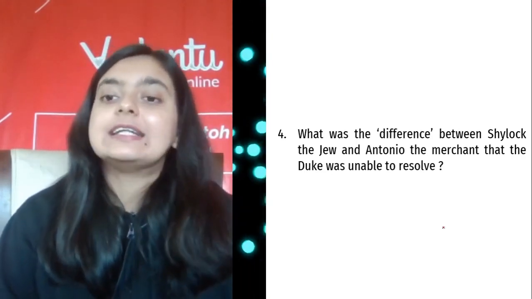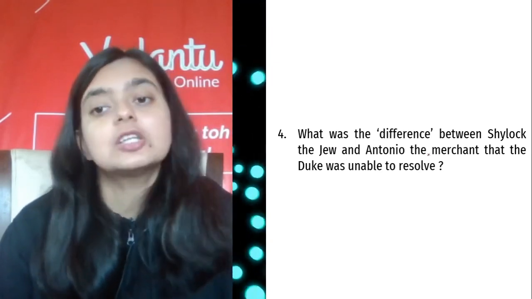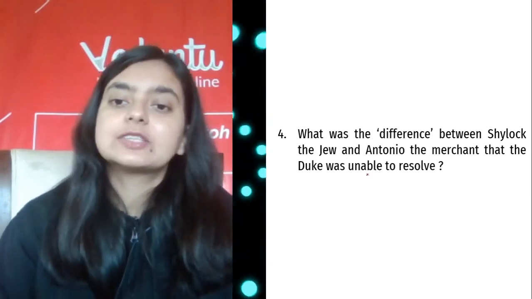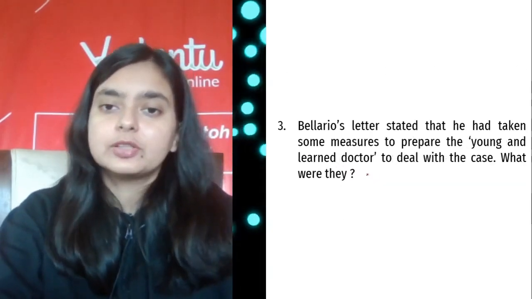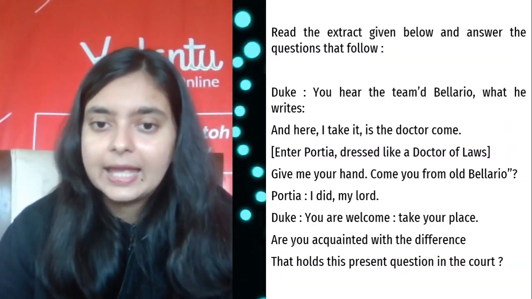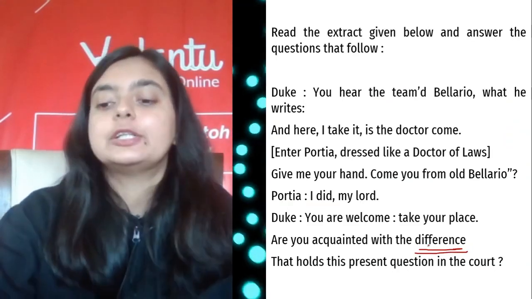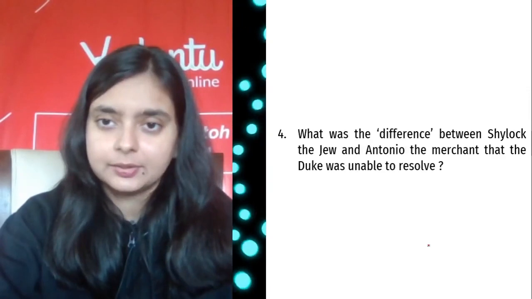Next, what was the difference between Shylock the Jew and the merchant Antonio that the Duke was not able to resolve? If you remember, we had seen here, are you acquainted with the difference? So what difference is the Duke talking about? That is the question here, right?